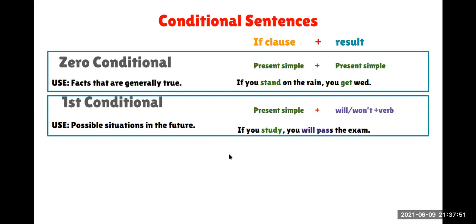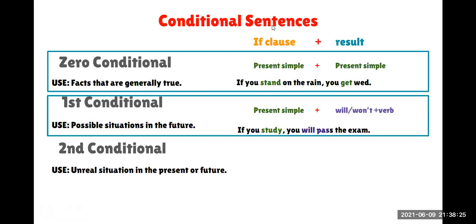And then we have the second conditional that we learned some classes ago. Do you remember when we use it? The second conditional? Hypothetical, imaginary situations, and unreal situations. In the present or the future. Because we also have the third conditional for hypothetical situations, so we need to specify that this is for the present and for the future, right?